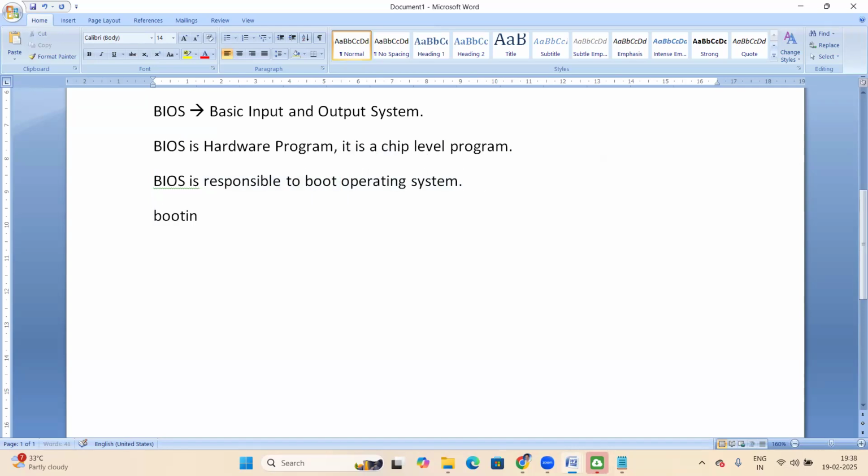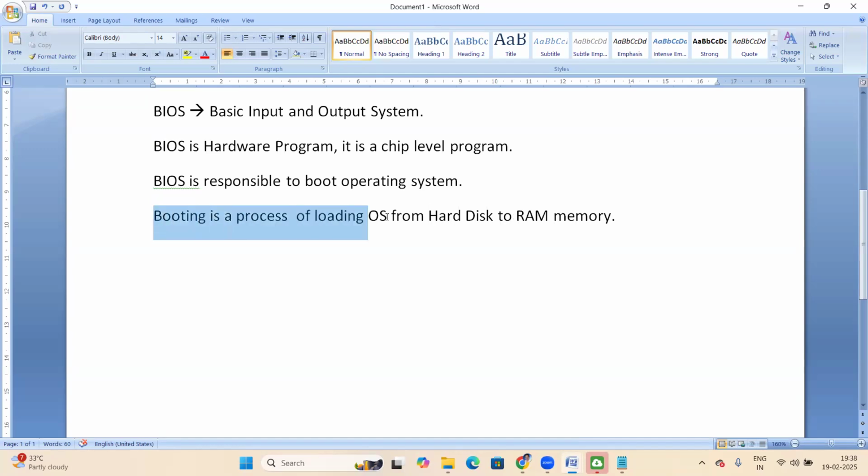See, booting is a process of loading the OS from the hard disk to RAM memory. Booting is a process of loading OS from hard disk to RAM memory.